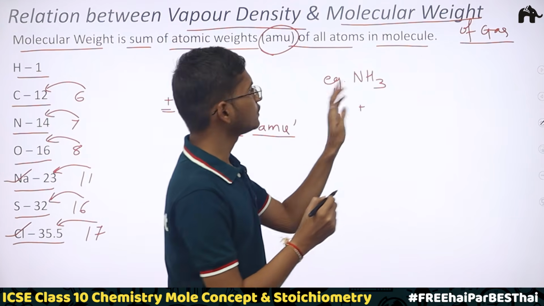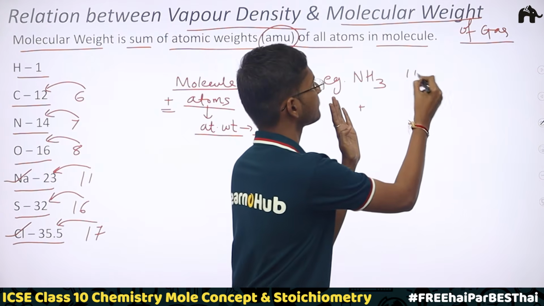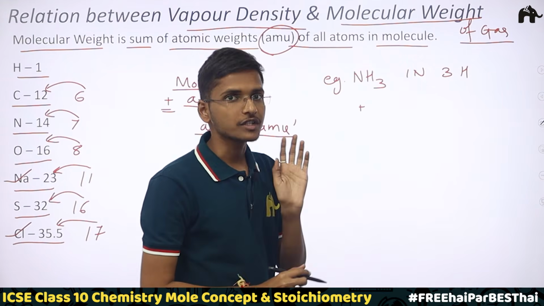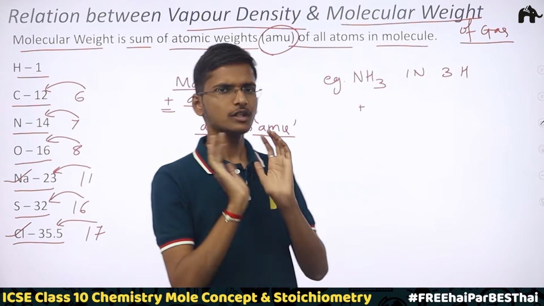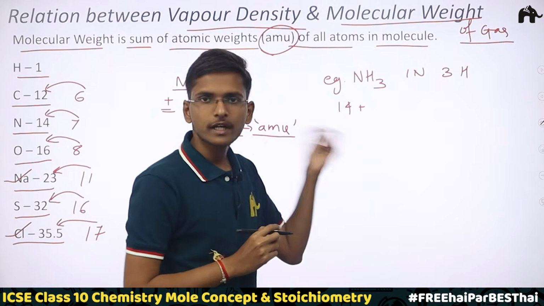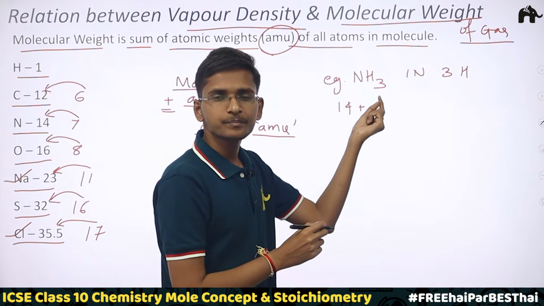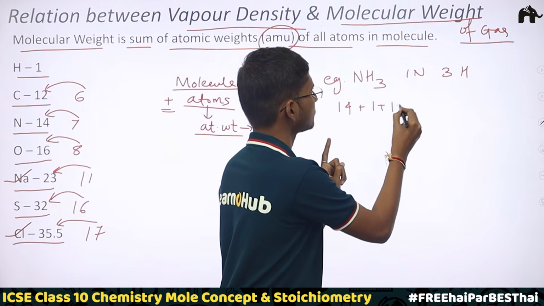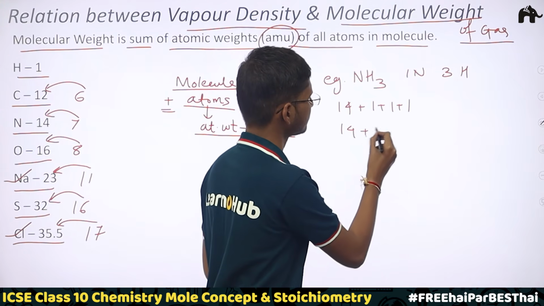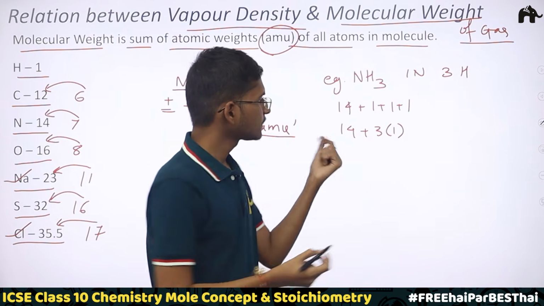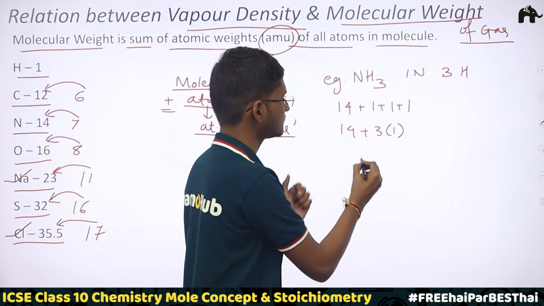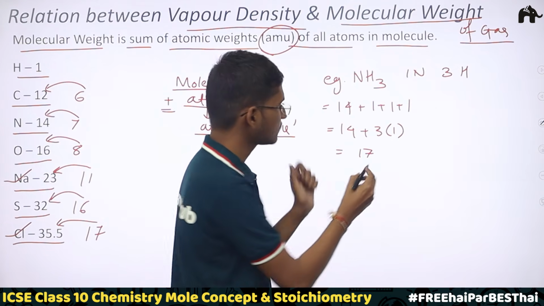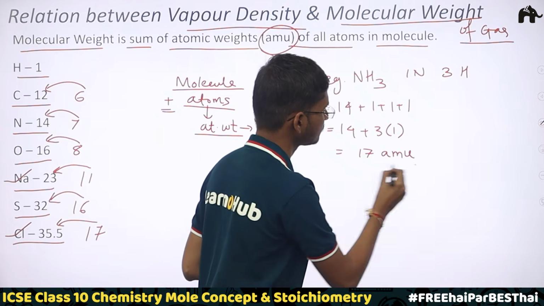Now how many atoms are there in this molecule? There are 4 atoms. 1 is of nitrogen and there are 3 of hydrogen. So I should know the atomic weight of nitrogen here. Nitrogen's atomic weight is 14, which we have just studied. Then there are 3 hydrogen atoms. One hydrogen atom's atomic weight is 1, right? So I can just simply write 1 plus 1 plus 1, or else I can just write 3 into 1, it's the same thing. So 14 plus 3 into 1 is 3, 14 plus 3 is 17, right? So the molecular weight of ammonia is 17, but don't miss the unit, atomic mass unit.